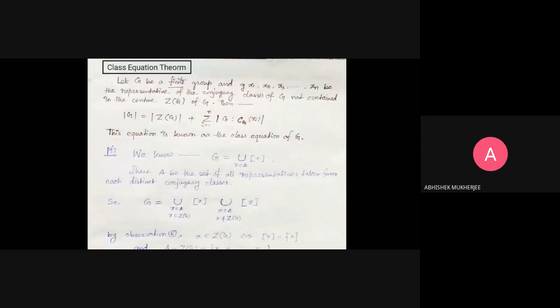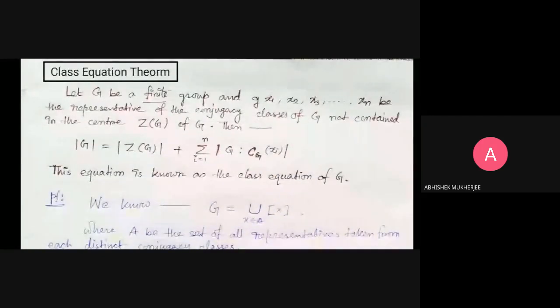One question, Rana. Yes, sir. Whenever you are talking about the orbit, you need to consider the cardinality of the set, not the order of the set. Right, sir.